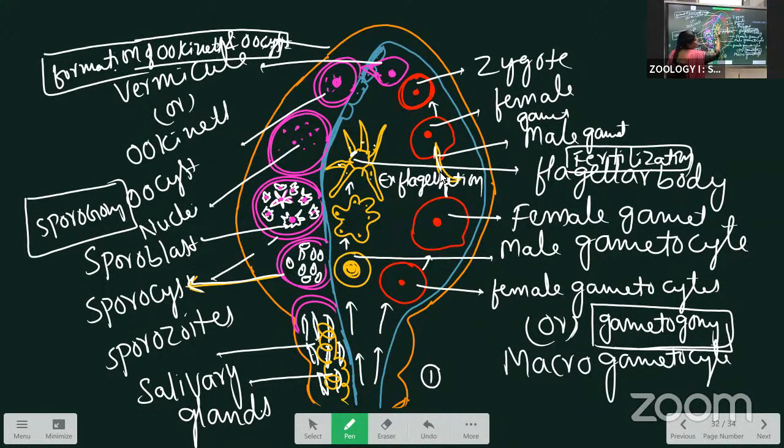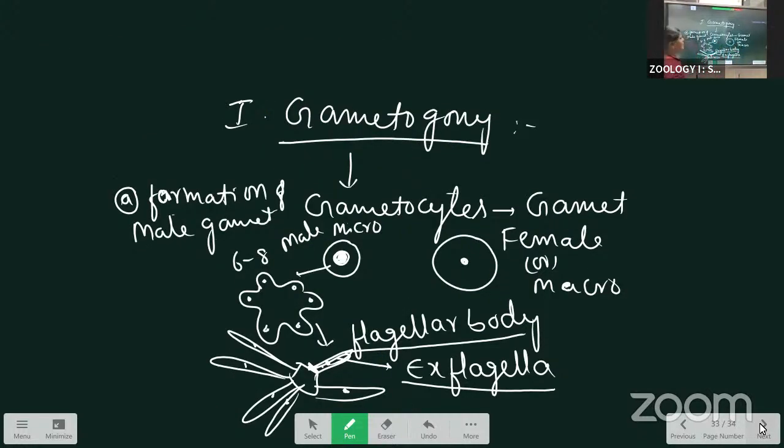Up to here, the total yellow color is the formation of male gamete. Now the next one is the formation of female gamete.